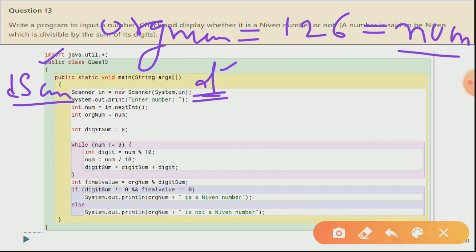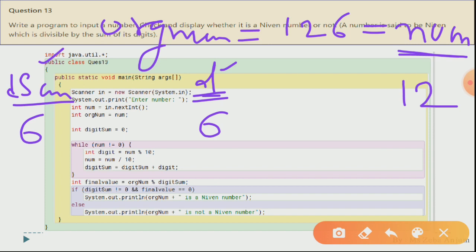For digit, you are going to divide this number by 10, and as a remainder you will be getting 6 for now. Now again num equals num divided by 10, you will be getting 12 as a quotient. For the digit sum equals digit sum plus 6, the initial value was 0, now 0 plus 6 is going to give you 6.